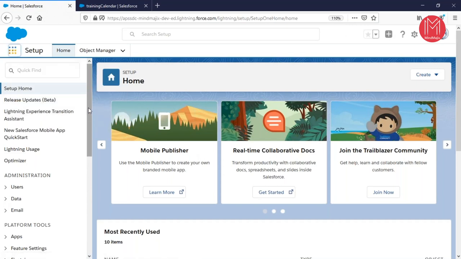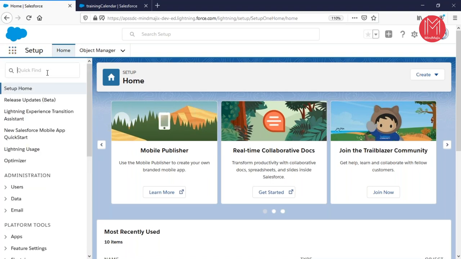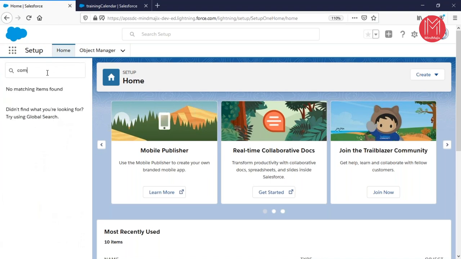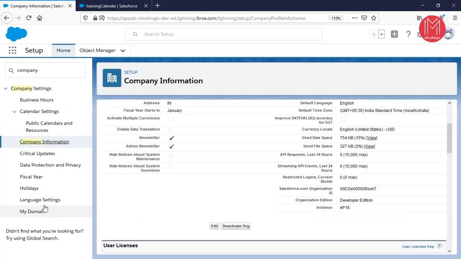So in Salesforce, as I was saying, it's point and click. As you can see, I'm on my Salesforce interface, and for example, I just want to check the company information. I can simply look for company information easily, see it, and manage the company details as required. If you want to change the language, manage the list of holidays or the fiscal year, we can do that easily without leaving Salesforce.